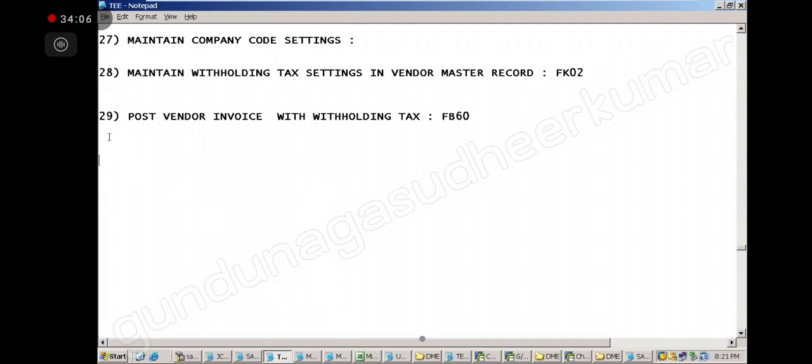Now let us go. Step number 30 is create remittance challan. J1INCHLN is the T code. So I am creating the remittance challan to pay this 2000. Now 2000 I have to pay to government, right? Yes, sir. So I am going to create a remittance challan to pay this. Okay, sir.